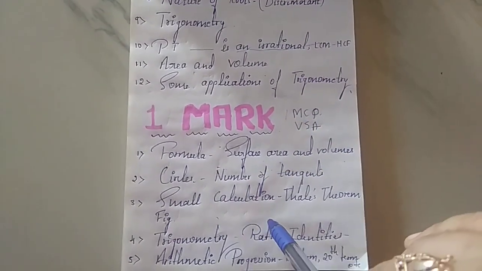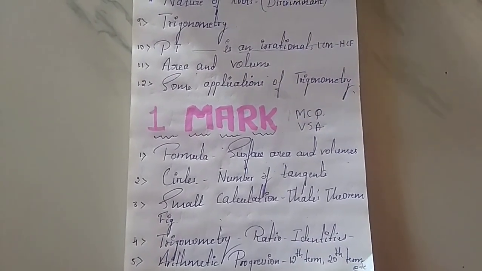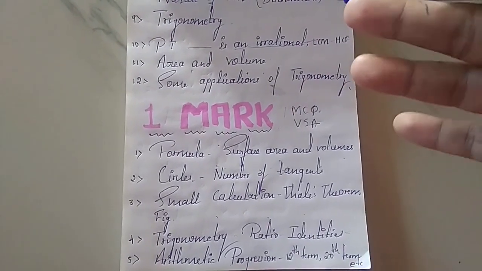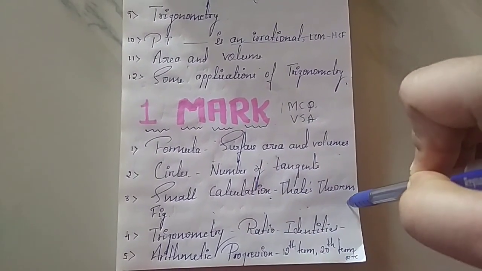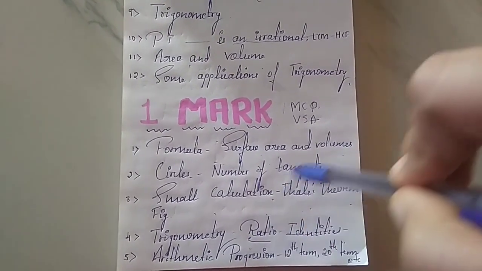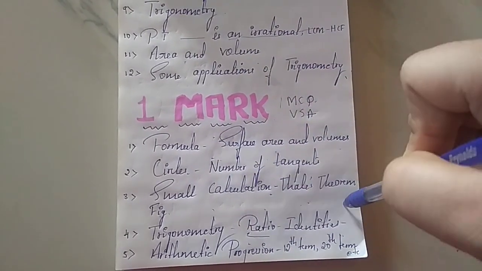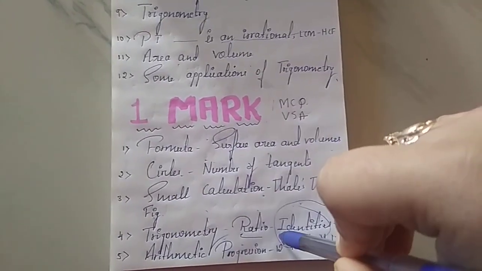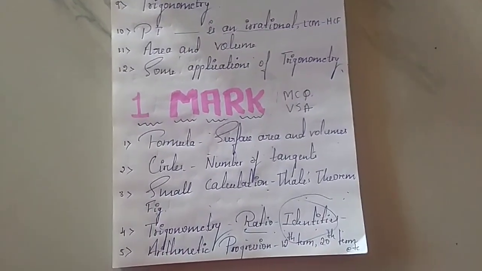Next is small calculations based on Thales theorem. As I told you in the 2 mark question also, they will give one figure, some of the lengths, and ask you to find another length. Next is again trigonometry, ratios and identities. You may use identities like sine square theta plus cos square theta is equal to 1 for 1 mark. Also, sine theta may be given as, say, 5/7, and then you have to calculate the other trigonometric ratios.